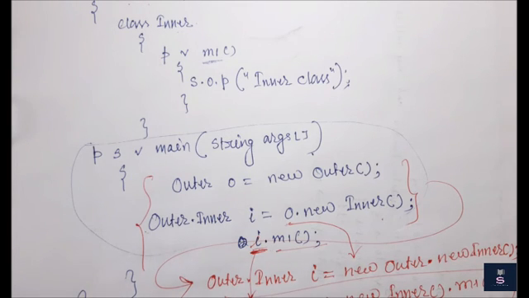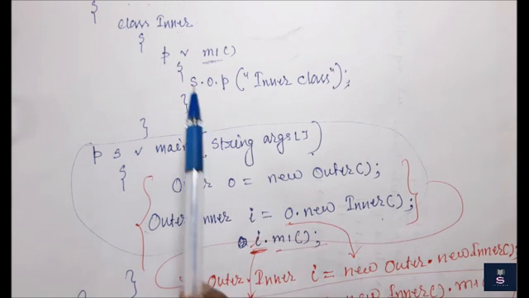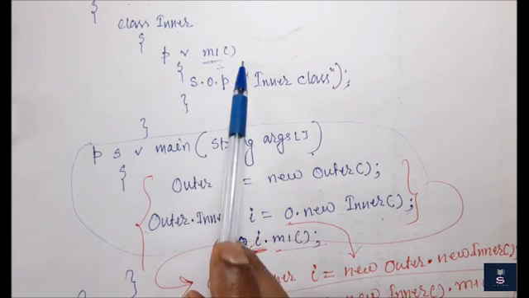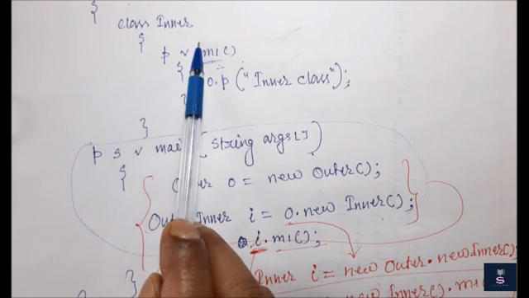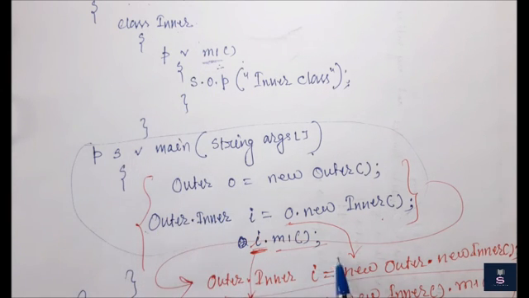I have also explained how to access the inner class code from the static area, how to replace these two objects with a single line, and how to call a non-static method within an inner class from a static method. Okay. So, that is a very good concept of inner class, and there are so many other cases.